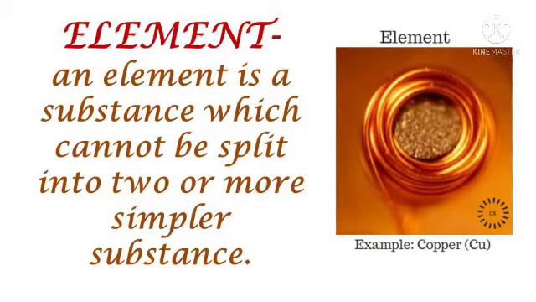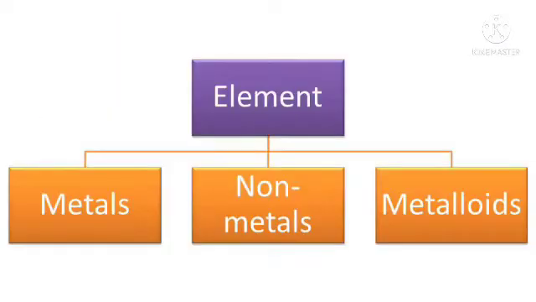Element is a substance which cannot be split up into two or more simpler substances. It is made up of only one kind of particle. Example: copper. Elements are also of three types, and those are metals, non-metals and metalloids.